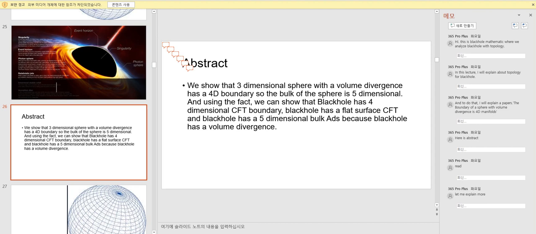Here's the abstract. We show that a three-dimensional sphere with a volume divergence has a 4D boundary, so the bulk of the sphere is 5-dimensional. And using this fact, we can show that a black hole has a 4-dimensional CFT boundary. A black hole has a flat surface CFT, and a black hole has a 5-dimensional bulk AdS, because a black hole has a volume divergence. Let me explain more.